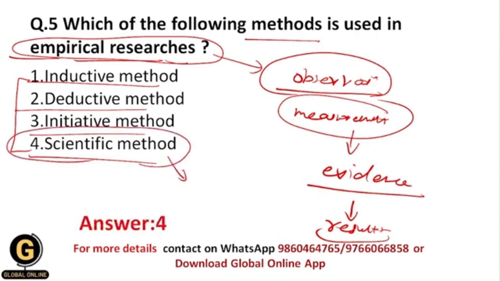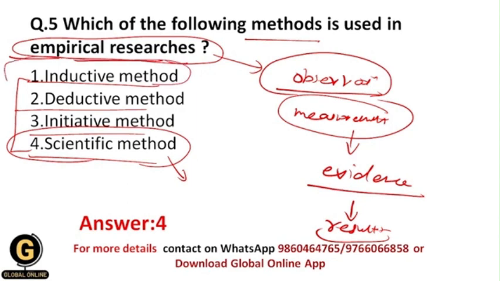The scientific method is the method we follow whenever we want to do research, because it has lots of systematic, step-by-step procedures, and these steps are based upon empirical approaches. That's why within empirical researches the scientific method is used.